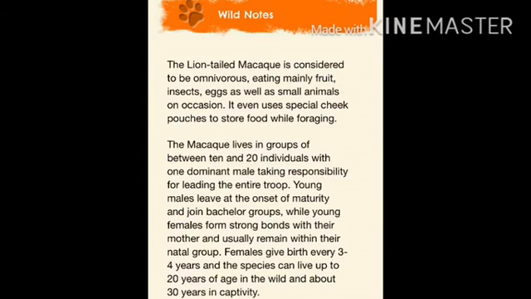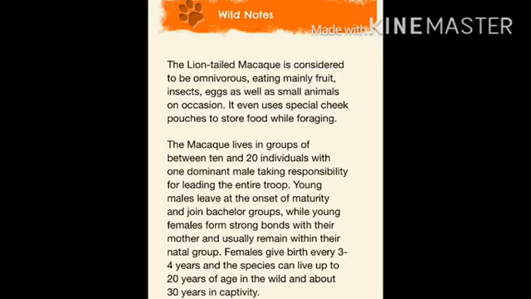The lion-tailed macaque is considered to be omnivorous, eating mainly fruits, insects, eggs, as well as small animals on occasion. It even uses special cheek pouches to store food while foraging.